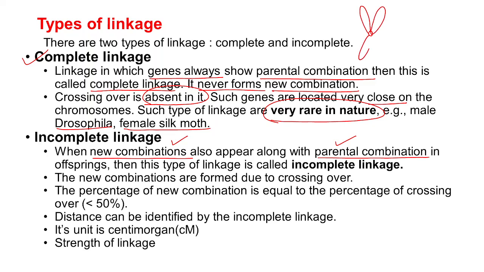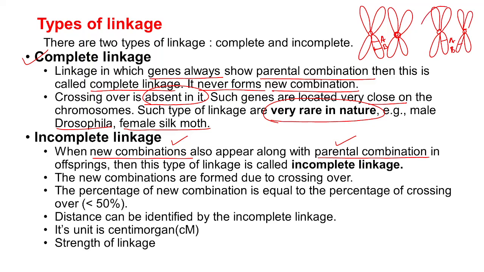If you consider a homologous chromosome, and the genes are located very close to each other, then it is called complete linkage. If they are located a bit far from each other like this, then what will happen? If you consider this A and B, after crossing over, one chromosome will get A here and the other chromosome will get B on its strand. Yes or no? So this is called incomplete. But this cannot always take place.